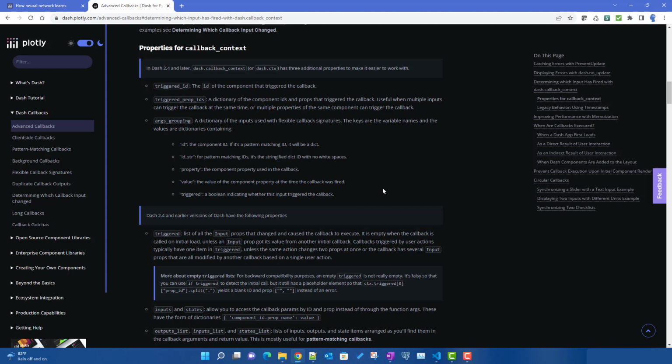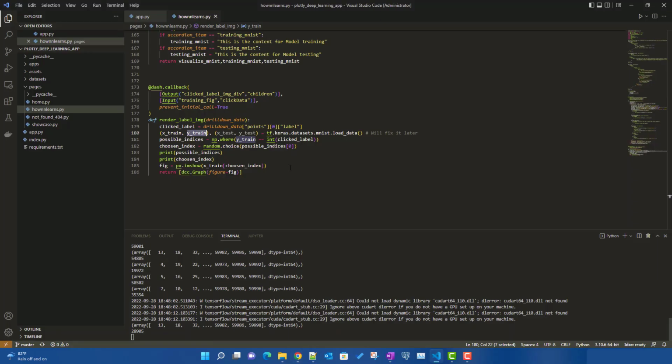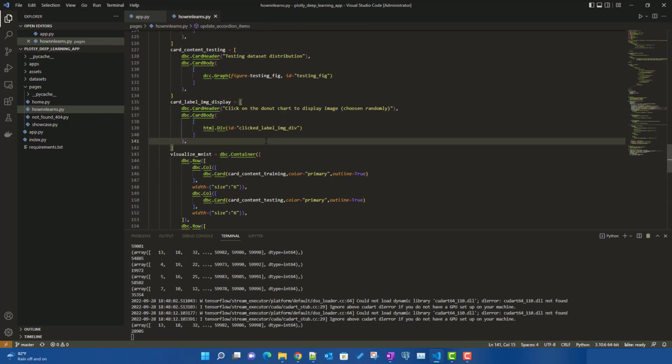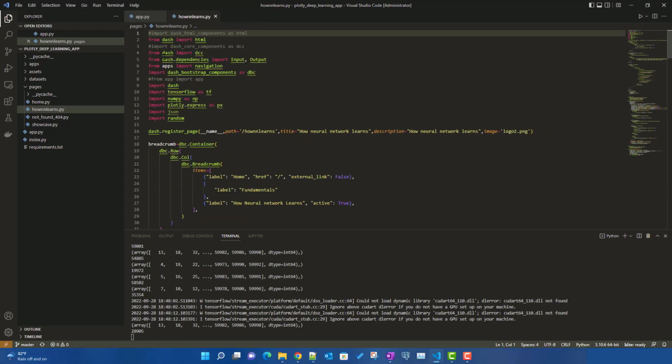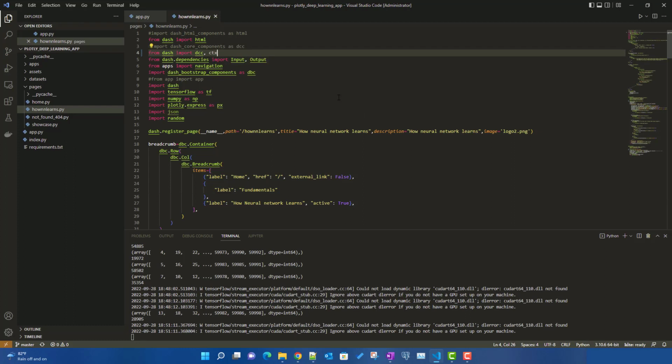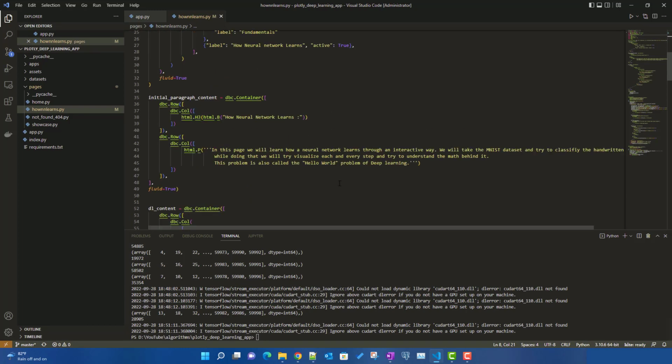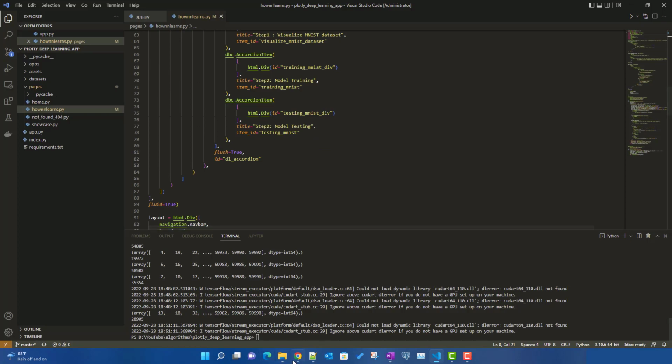Now you can import this callback context as dash.callback_context or ctx. So let us do that. In our code, from how neural network learns, let's go to home. From dash we are already importing dcc, so we can also import ctx over here. This is the first thing to use the callback context. So let's stop the server for now.